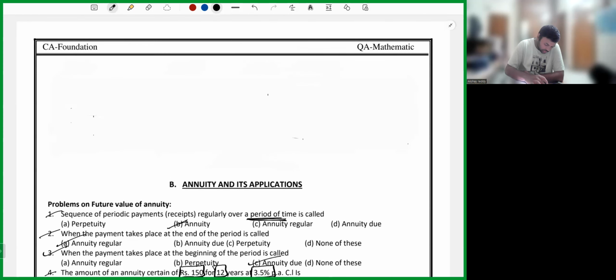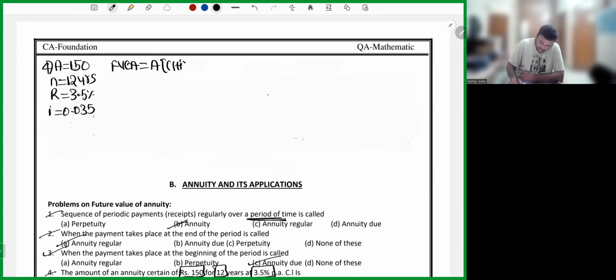Question number 4. A is given as 150. N is given as 12 years. Rate of interest is given as 3.5%. I will be equal to 0.035, that is R by 100. Now, future value of ordinary annuity, A into (1 plus I) whole power n minus 1, whole divided by I. So, 150 into (1.035 whole power 12 minus 1) whole divided by 0.035.